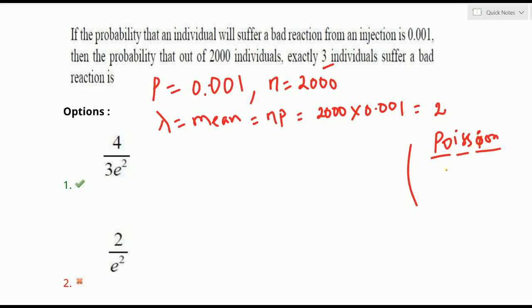Poisson distribution is, for a certain K, we can find out the probability as e power minus lambda, lambda power K, by K factorial. This is the probability of a certain K: e power minus lambda into lambda power K by K factorial, where lambda is the mean.